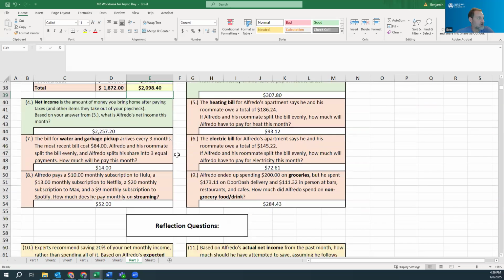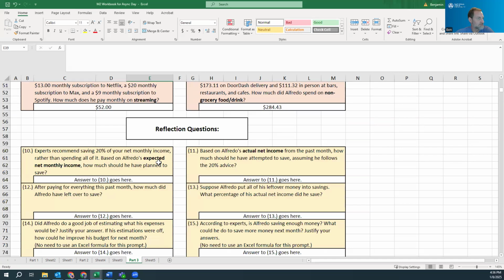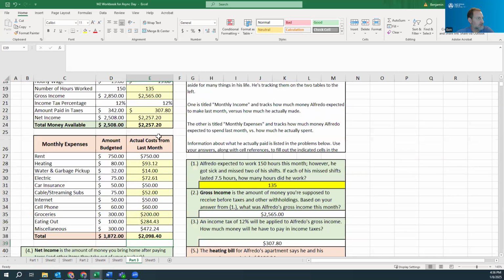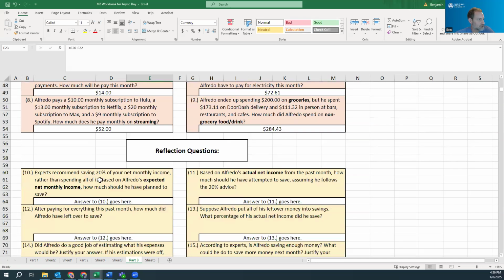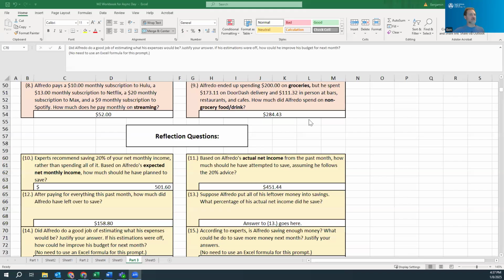All right. So based on Alfredo's expected net monthly income, this one, I want to know if he should have been saving 20%, how much should he have planned to save? So again, I'm going to do this expected net monthly income, actual net monthly income. Okay, so, two very similar calculations. I want 20% of something. Again, I think you know how to do that, but I'm going to go ahead and pause here, let you think about it. Okay, do the next couple of questions.